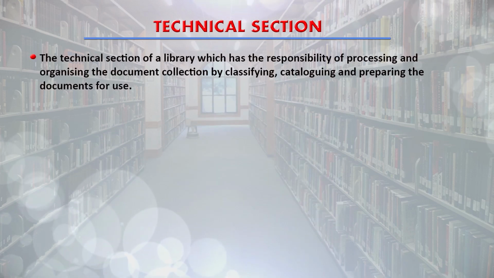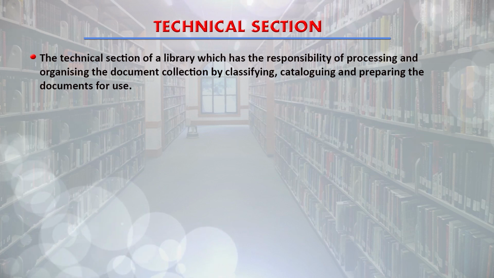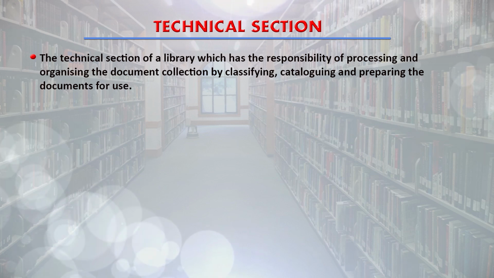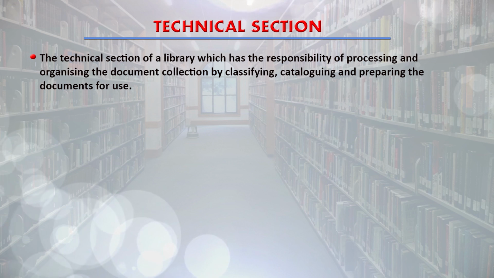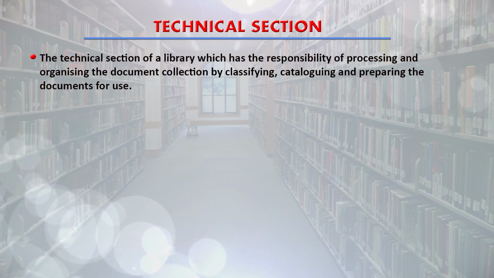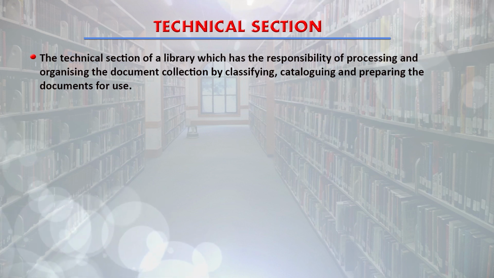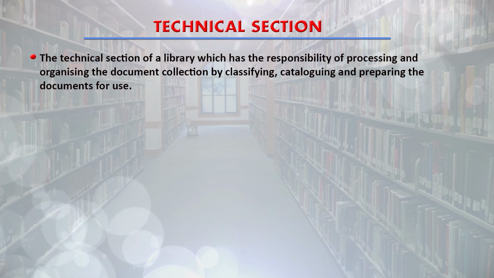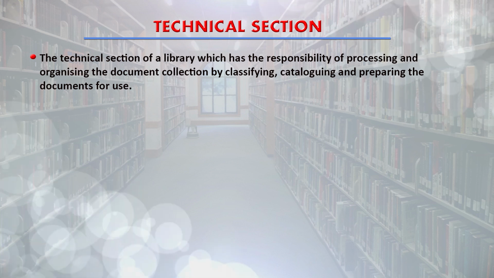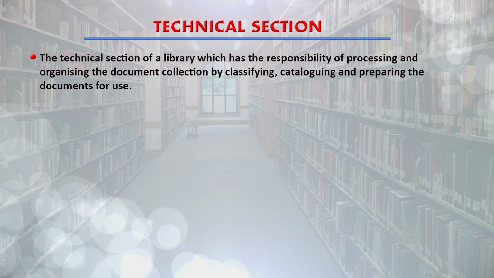As we know, the technical section of a library has the responsibility of processing and organizing the document collection by classifying, cataloging and preparing the documents for use.